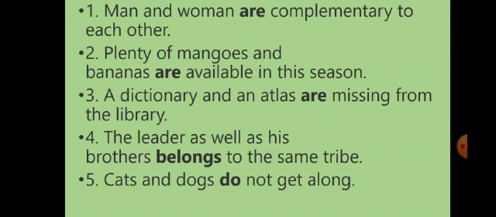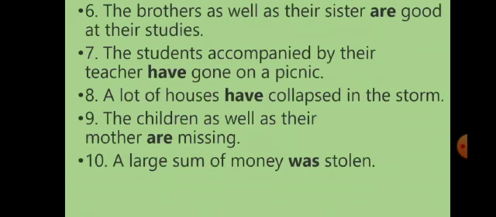The leader as well as his brothers belongs to the same tribe. Here as well as is used, so we have put a singular verb, that is, with s, belong will become belongs. Cats and dogs do not get along. The brother as well as their sisters are good at their studies. The students accompanied by their teacher have gone on a picnic. Accompanied, so we have used have.